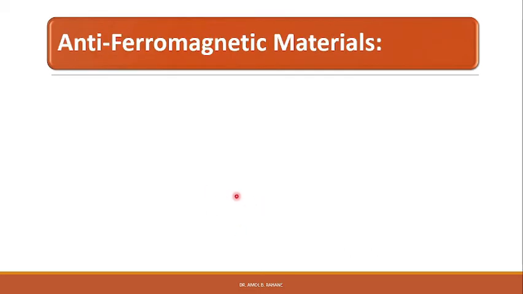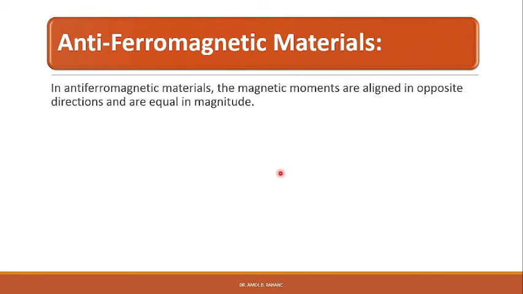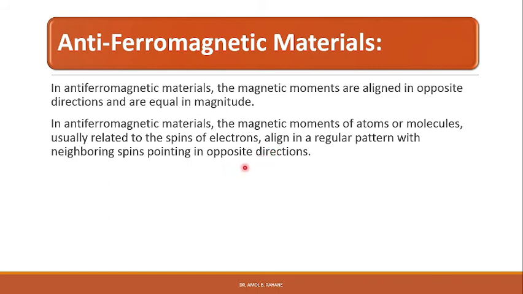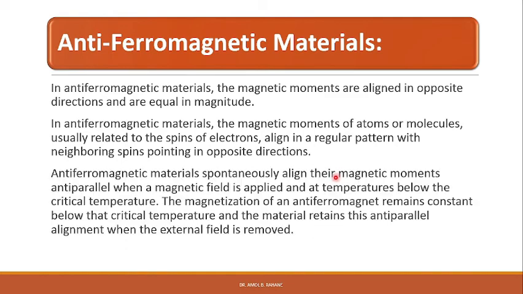Let us now move to another type of materials, that is antiferromagnetic materials. In antiferromagnetic materials, the magnetic moments are aligned in opposite directions and are equal in magnitude. In antiferromagnetic materials, the magnetic moments of atoms or molecules, usually related to the spins of electrons, align in a regular pattern with neighboring spins pointing in opposite directions, and therefore antiferromagnetic materials spontaneously align their magnetic moments antiparallel when a magnetic field is applied.